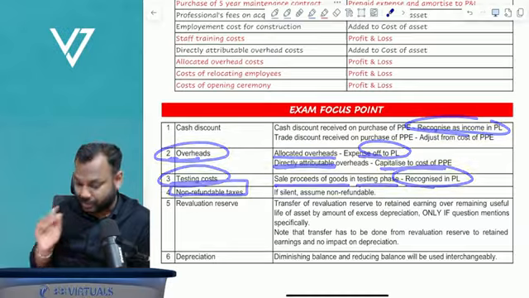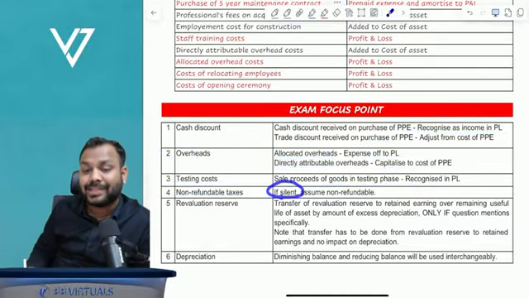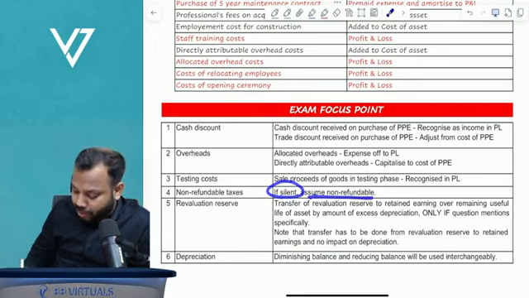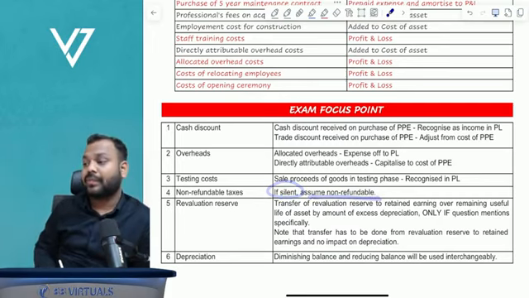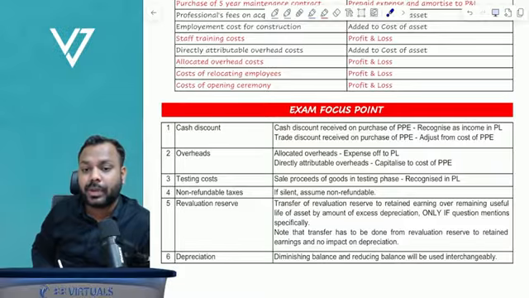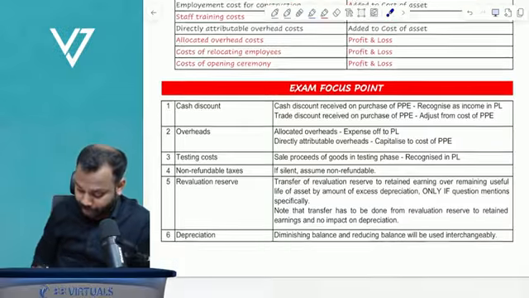Non-refundable taxes. Understand, if the question is silent, assume it to be non-refundable.